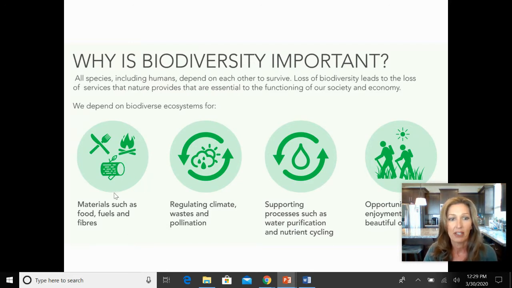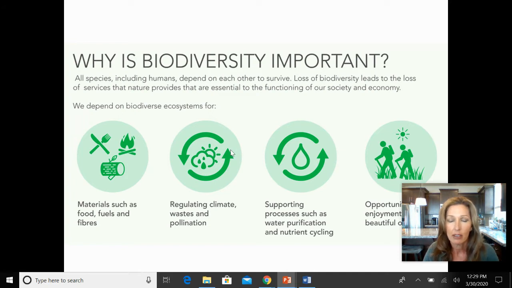That biodiversity provides us foods, fuels, fibers, helps in recycling, climate, waste, and pollution, and supports some of these processes when we talk about the water cycle and some of the nutrient cycling that exists. And then it's just an opportunity for us to enjoy that biodiversity as well.